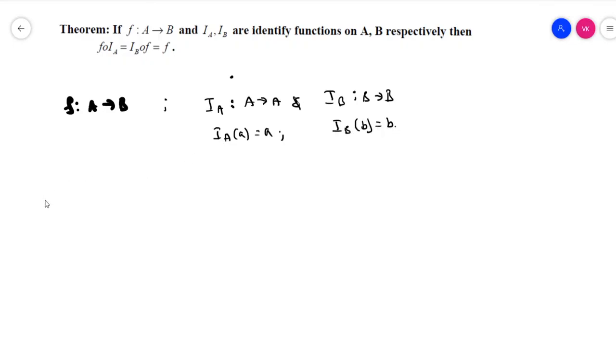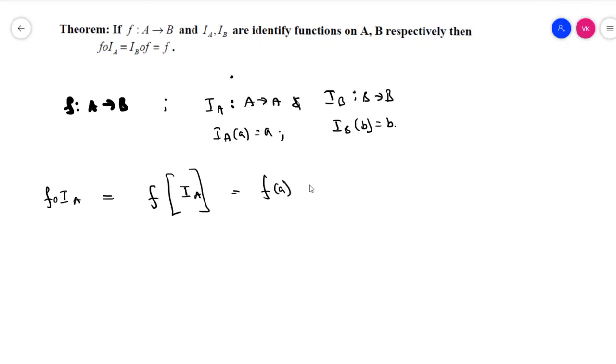Now go for the first one. f circle IA of a is equal to f of IA of a. We know that f of IA of a is always f of a.